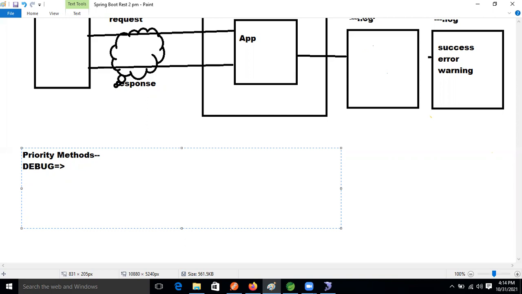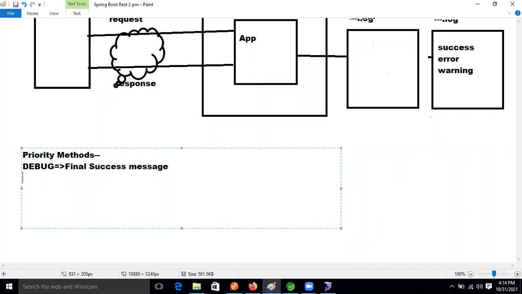We use the debug method for that. We write the final success message in the debug method, guys.